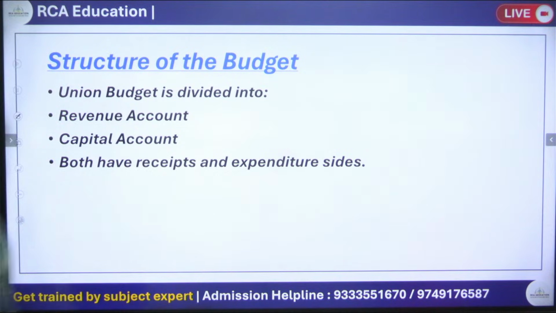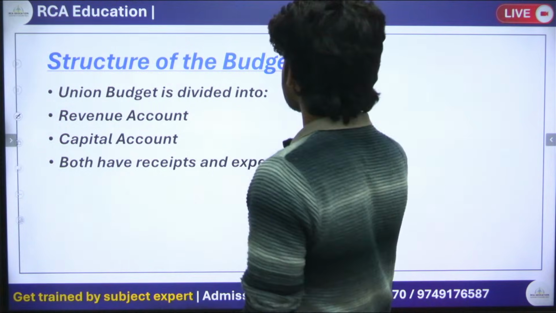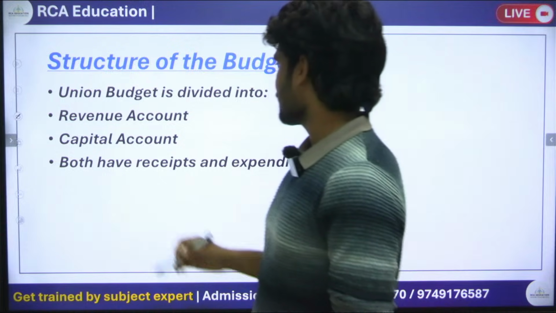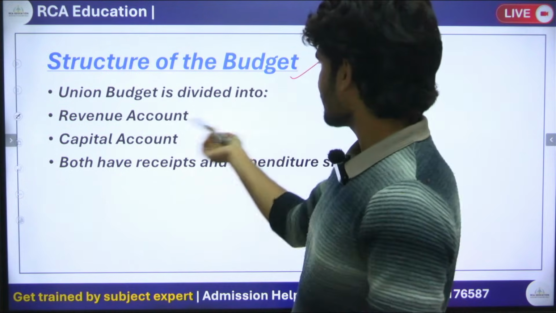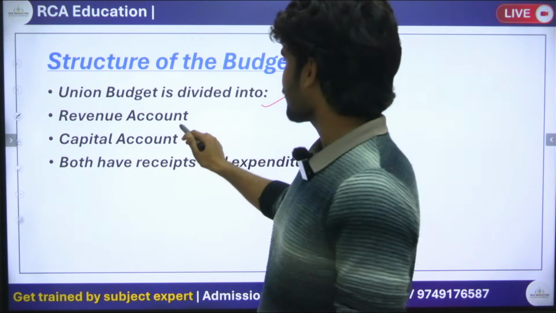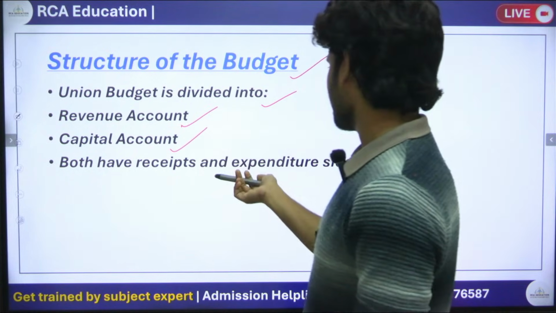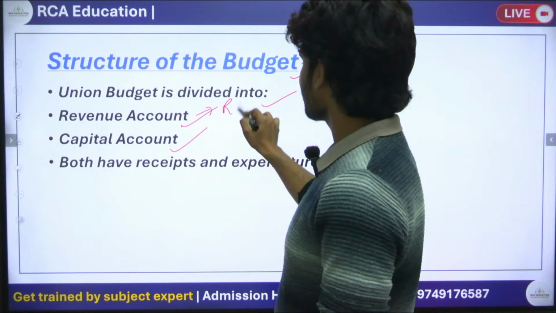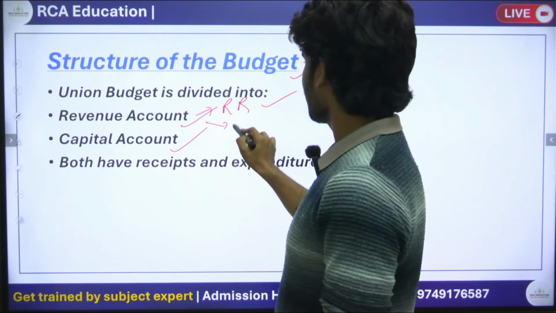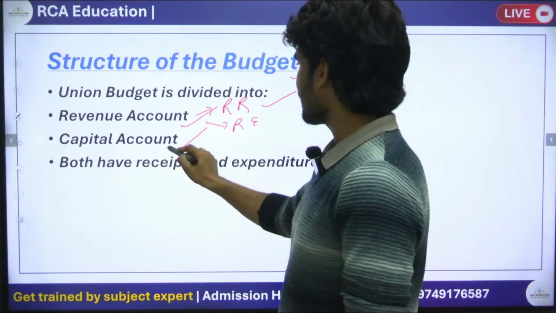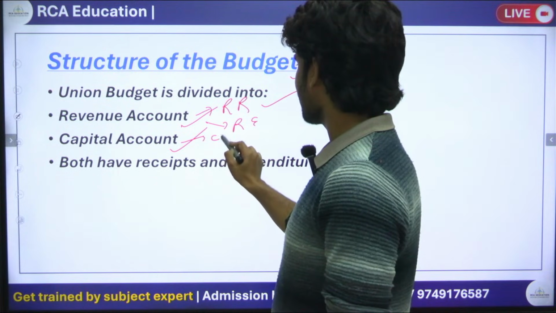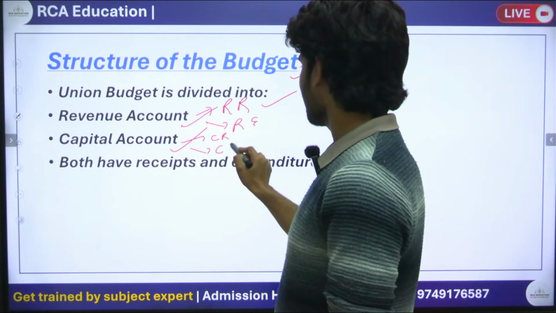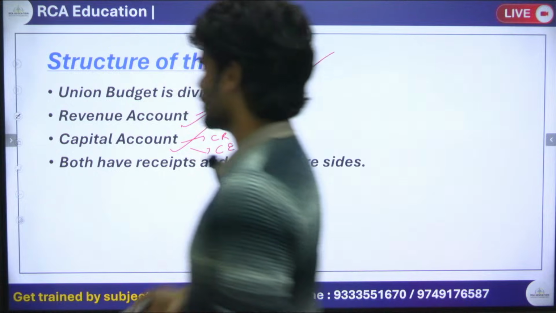Now what are the structures of the budget? Okay, so we have studied this, that the union budget is divided into revenue account and capital account. Revenue account has revenue receipts and revenue expenditure, and capital account has capital receipts and capital expenditure. Okay, we have seen this.